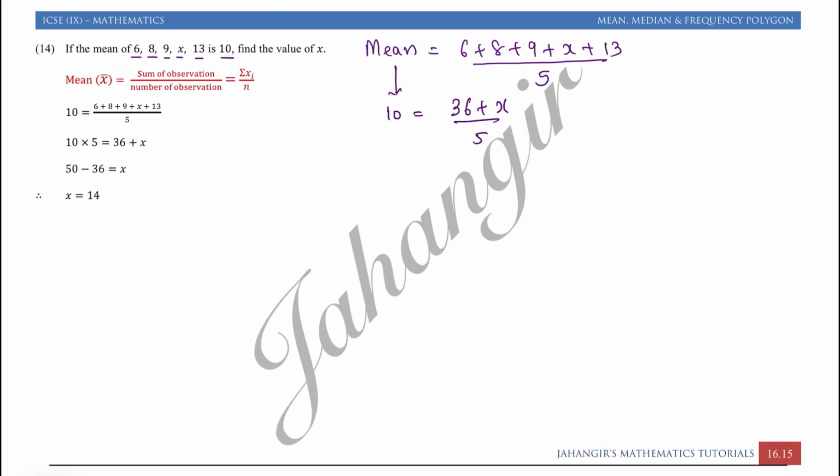Cross multiply, 5 into 10, that is 50 is equal to 36 plus x. So therefore x is equal to 50 minus 36, which is equal to 14. So therefore x is equal to 14.